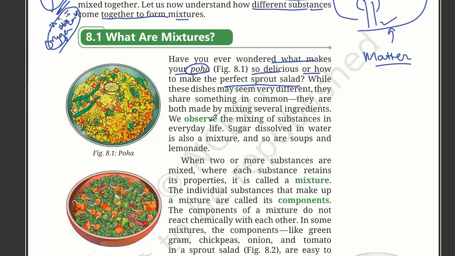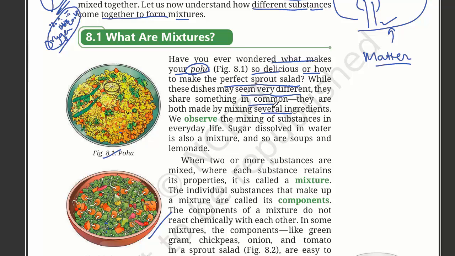While these two dishes may seem very different, they share something in common: they are made by mixing several ingredients. In poha, you can see some peanuts, some chilies, some lemon, and the main poha. And in sprout salad, you can see sprouts, some tomatoes, and carrots.